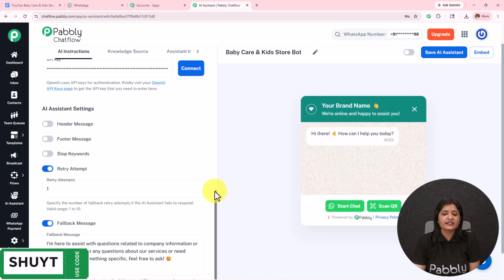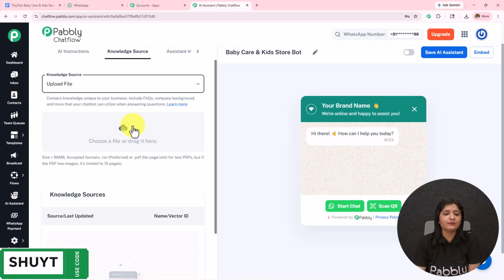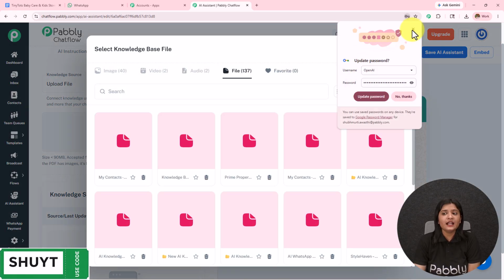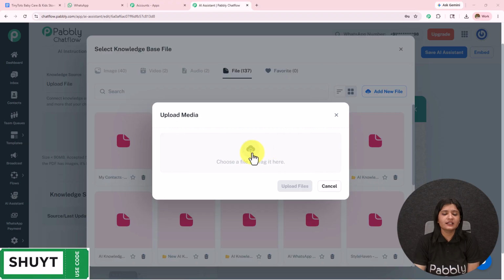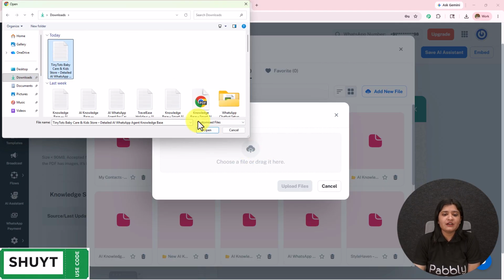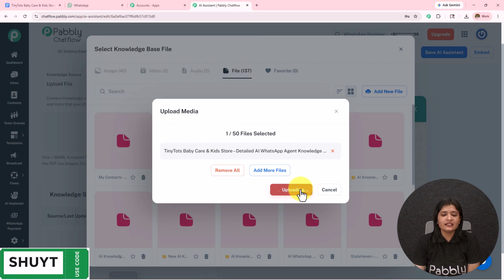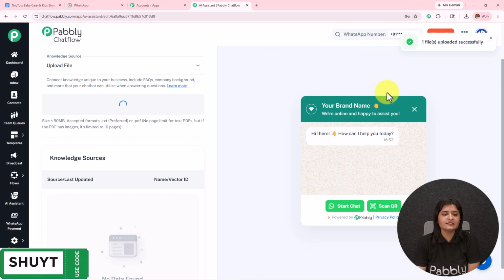Moving on to the next part, here we have this knowledge source. I'm going to select it as upload file. I'm going to go to this cloud, and over here I'm going to upload the file by clicking on add new file. Click on this cloud, and then I'm going to upload the file which I've already downloaded. Open this and then upload this. So here we have uploaded this, and as this is uploaded, I am going to select this and insert this. In this manner I have added this knowledge base.